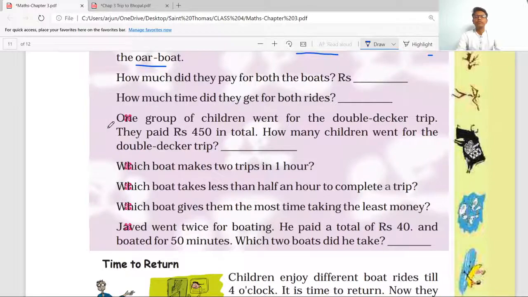Question number 3. One group of children went for the double-decker trip. They paid rupees 450 in total. How many children went for the double-decker trip? Okay. So one group has gone for the double-decker trip and they have paid 450 rupees in total. So they have asked us how many students are there in that one group.